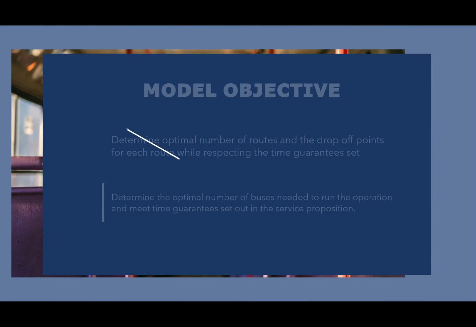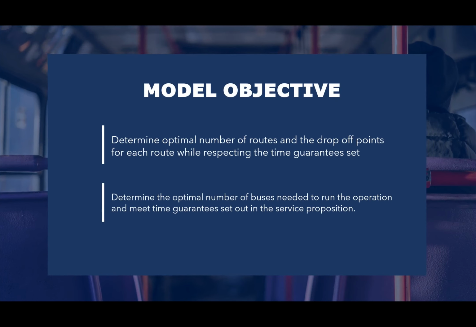Overall, we have two main objectives. First, we want to determine the optimal number of routes and the drop-off points for each of these routes, while respecting the time guarantees that we've initially set. And flowing from this first objective, we have a secondary goal, which is to determine the optimal number of buses needed to run the operation.